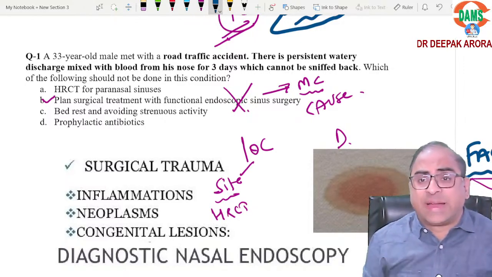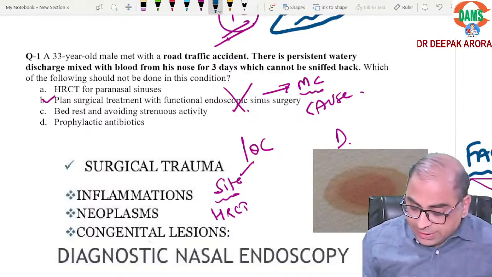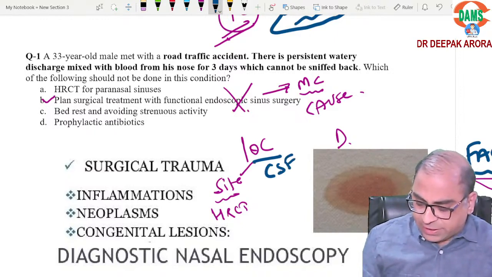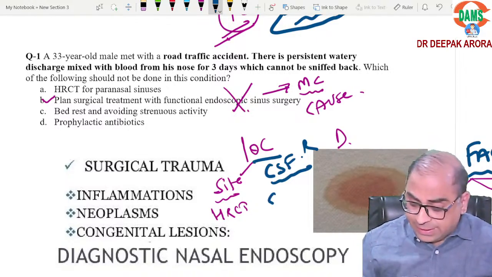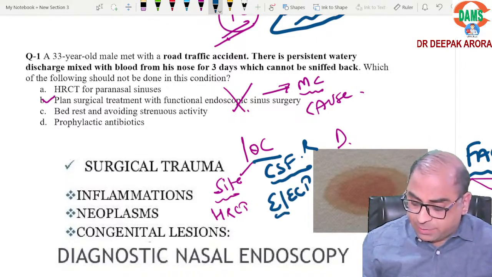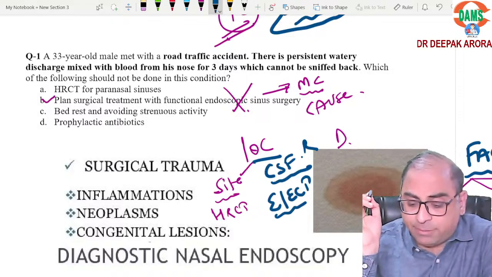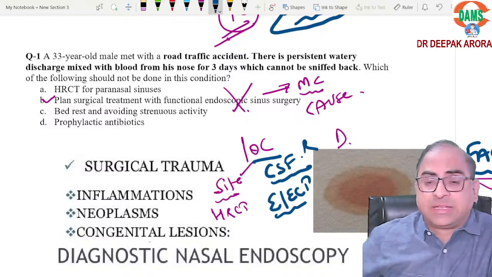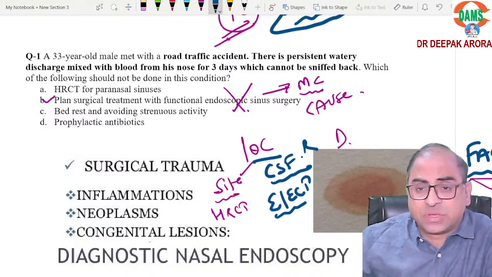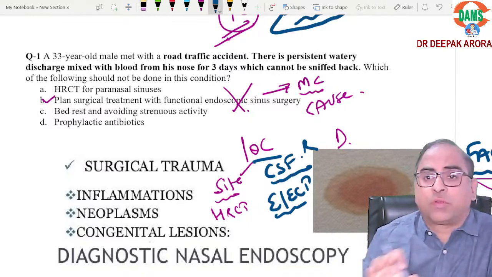Investigation of choice for site of leakage, HRCT. Investigation of choice for CSF rhinorrhea, electrophoresis याद रहेगा बेटा. Electrophoresis will get beta 2 transferrin. Dr. Sneha, excellent. The first best reply, HRCT site of leakage, CSF rhinorrhea, electrophoresis. ये बातें याद रहेंगी बेटा.